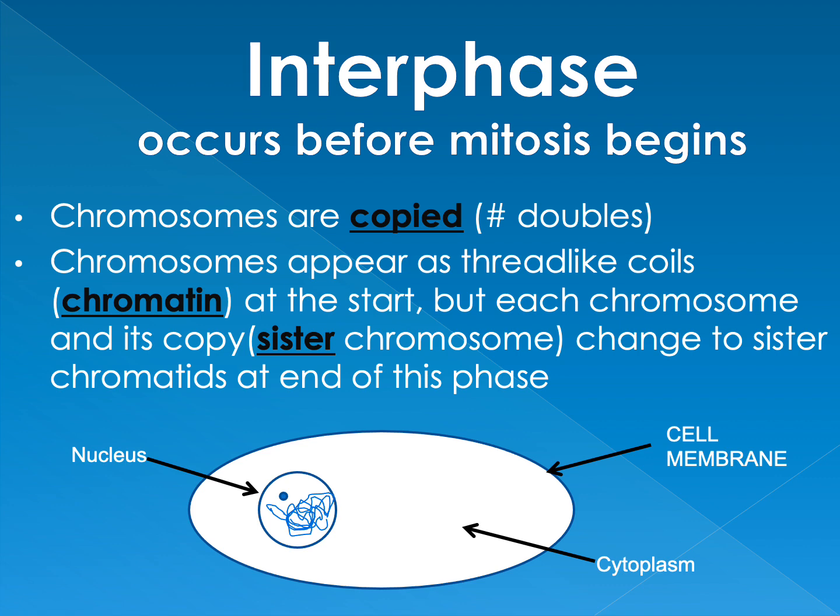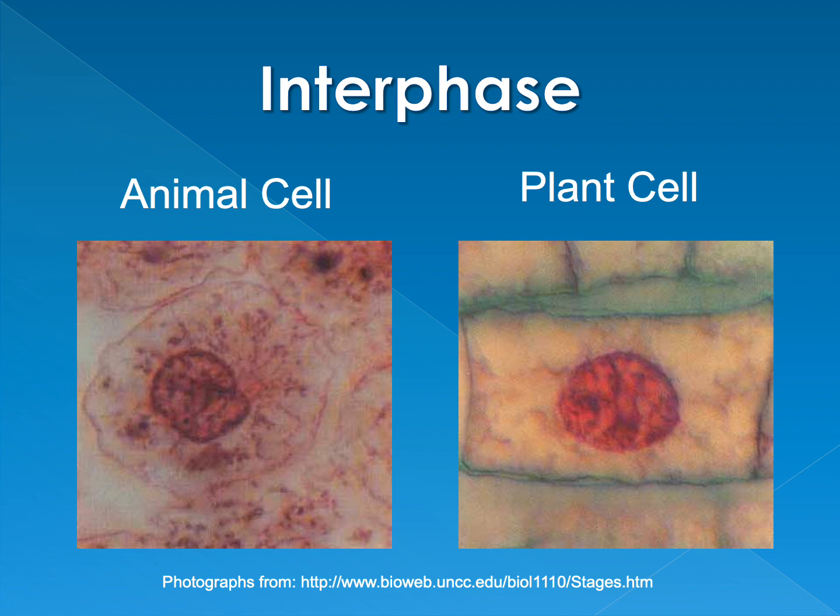That's at the beginning of interphase. But during this phase, each chromosome and its copy, meaning the sister chromatids, are formed. By the end, the chromatin is beginning to coil and tighten, and as it coils and tightens, we're going to get the chromosomes that we're familiar with, that X shape.